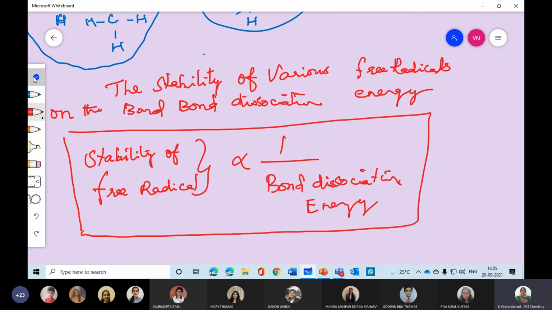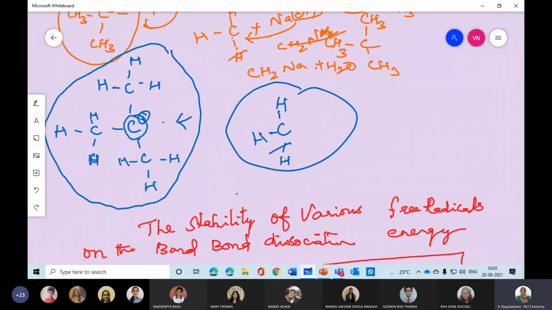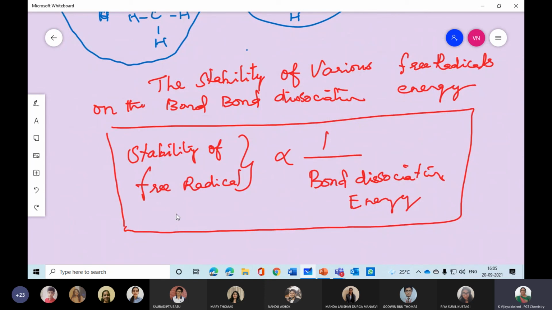What is bond dissociation energy? Bond dissociation energy is nothing but the removal of the bond. So which is easier? Bond dissociation energy is related to the stability of the free radical. How many free radicals are available?